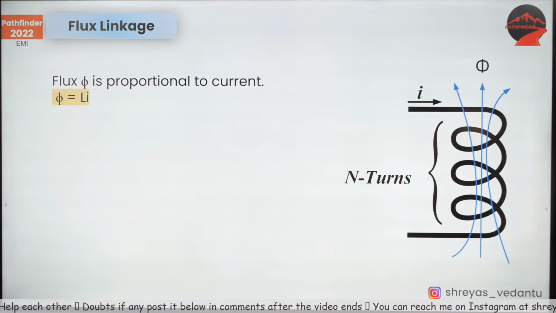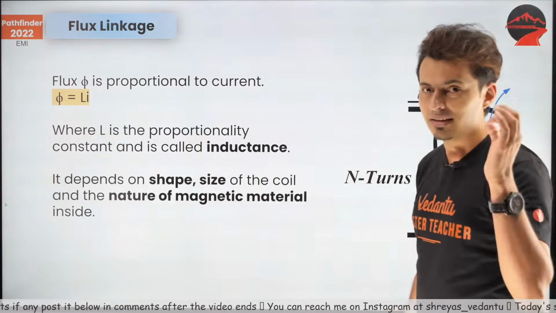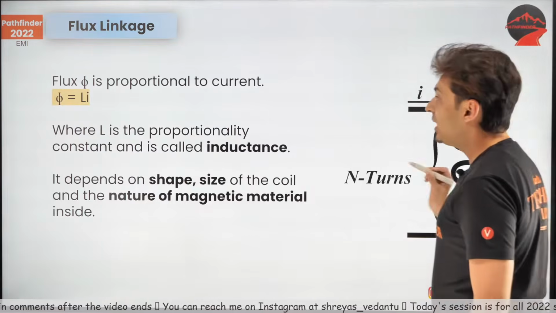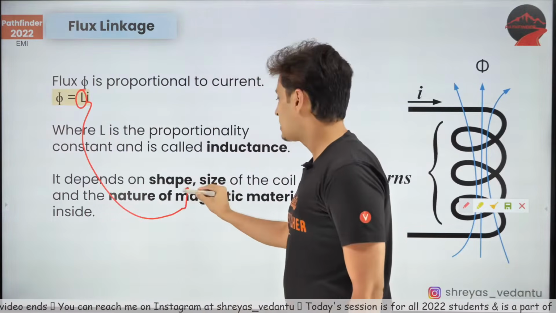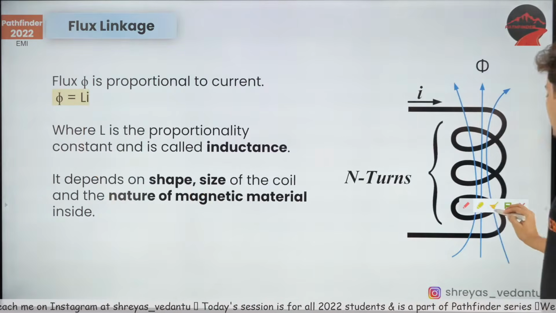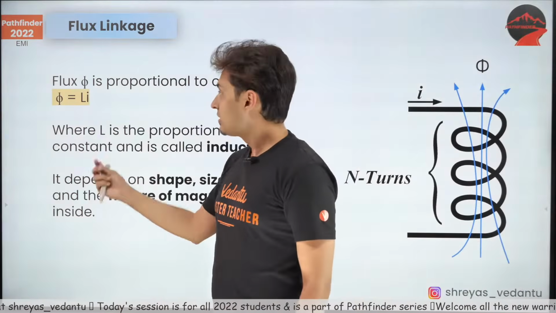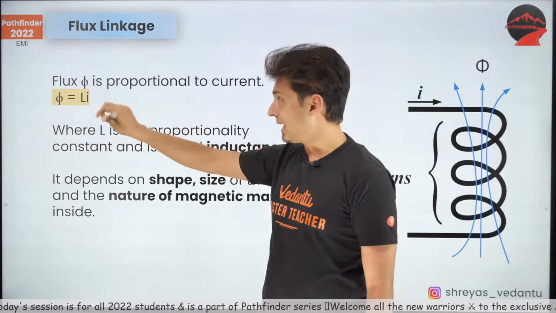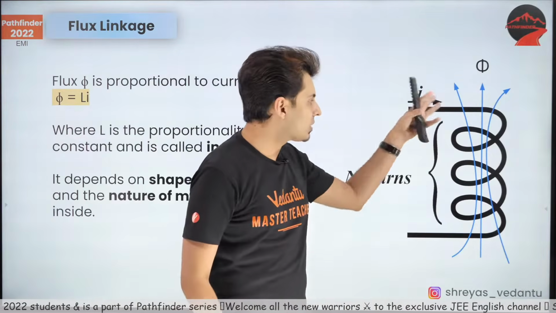So flux is proportional to the current, that is called the flux linkage, and the constant of proportionality is called inductance. And this L will depend on the shape, the size and the materials inside it. So if there is some magnetic material inside, it will depend on that. Please do not say, sir, if current increases, L will decrease. No. If current increases, flux will increase. L is the property of this coil.